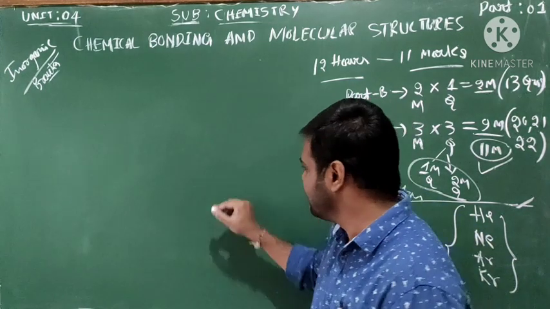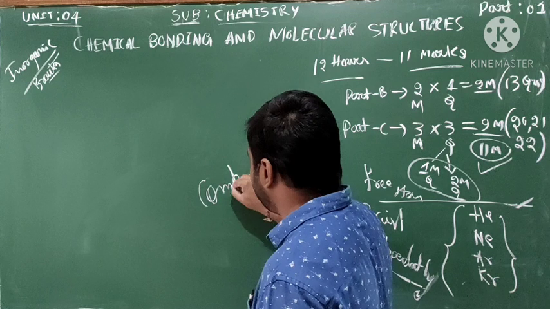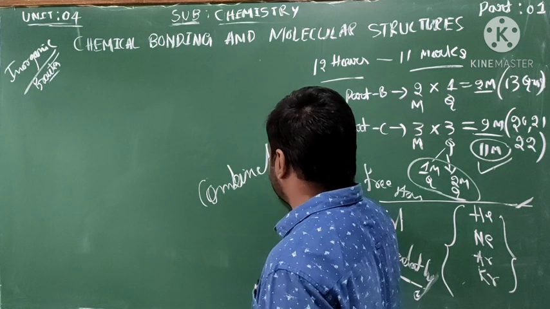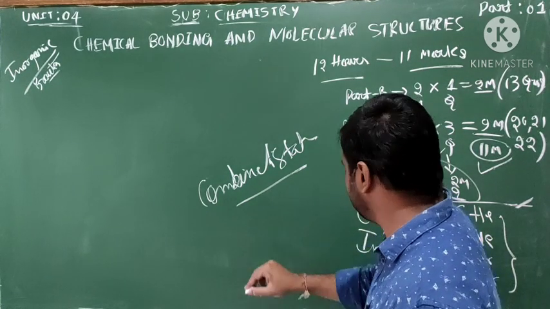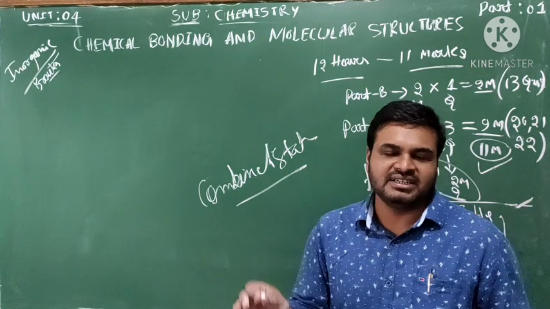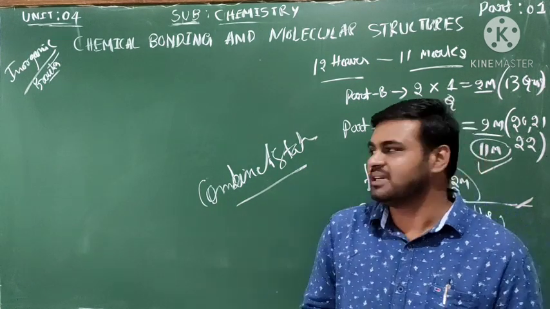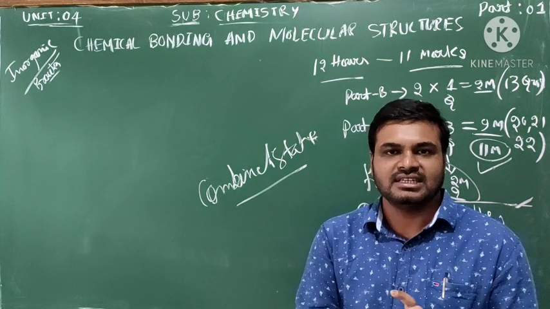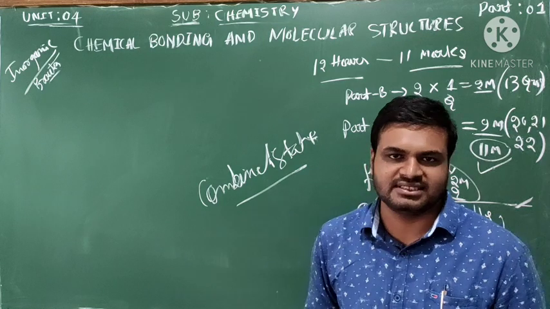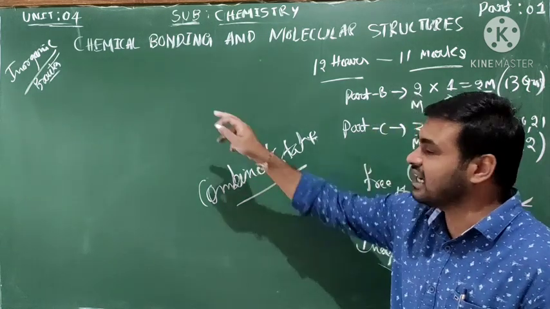Those are all in a combined state. Not independently means the elements are combined with two or more other elements in their occurrence.